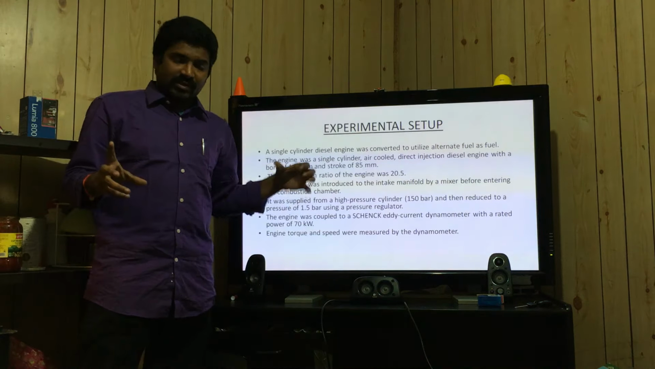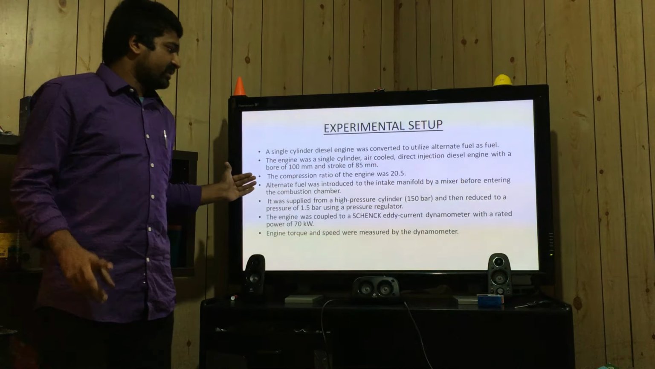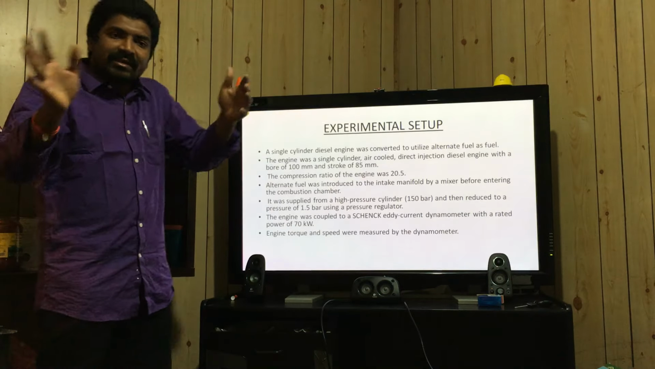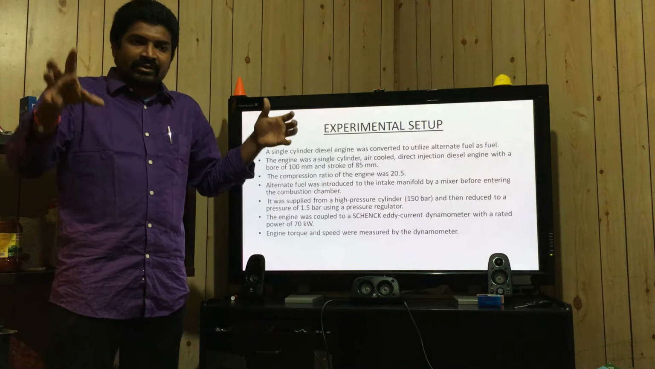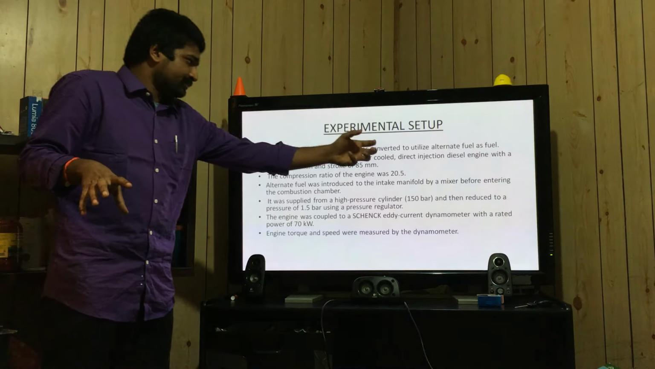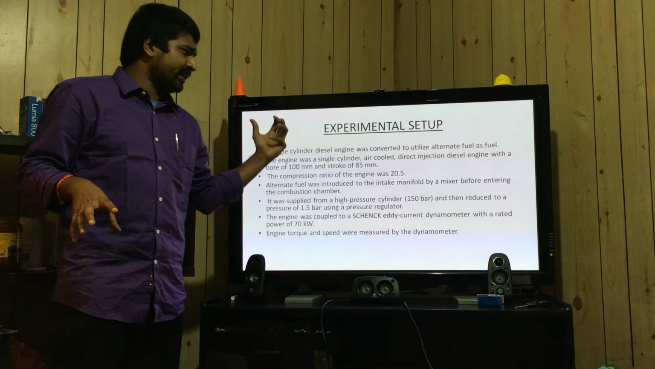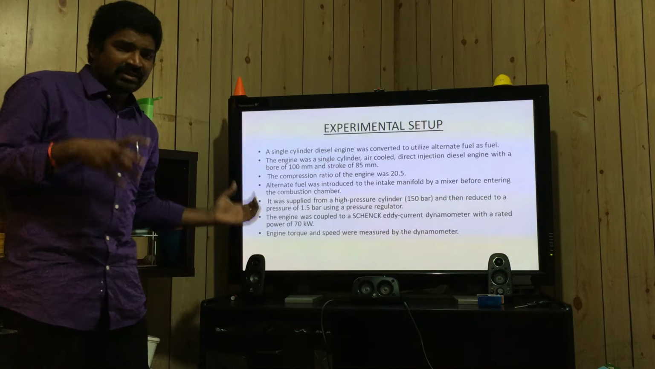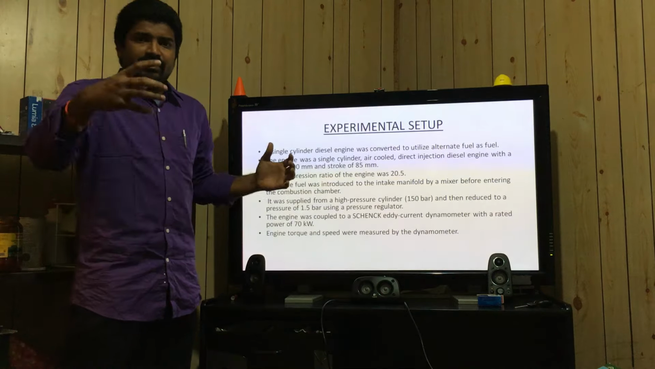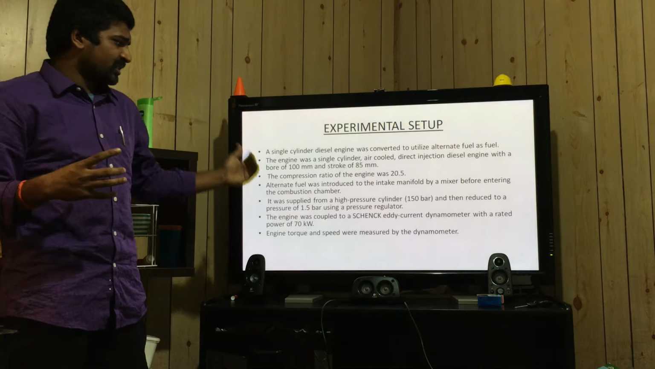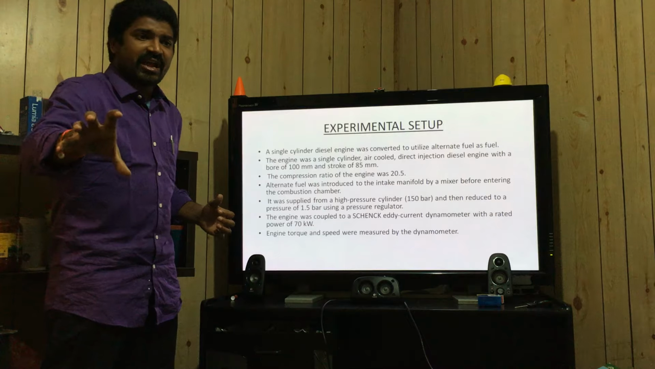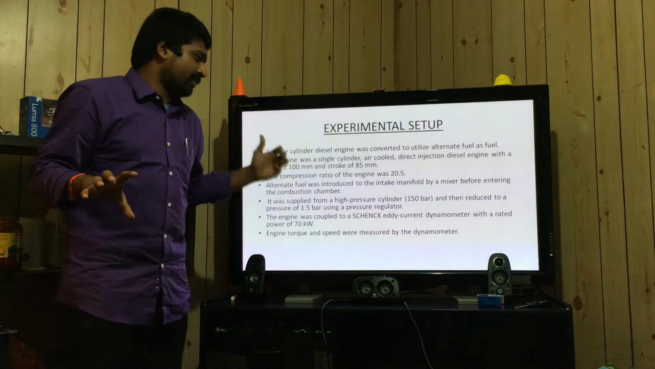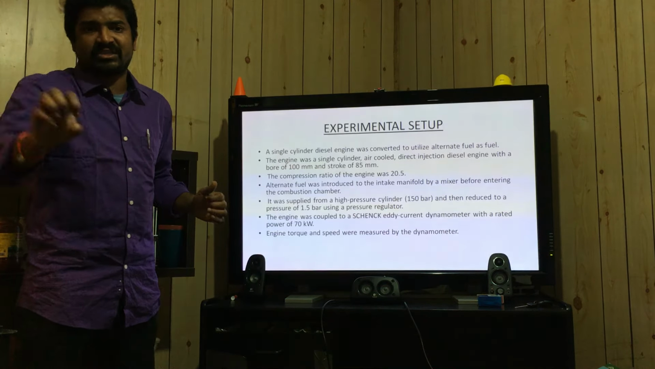The working of this setup is that the alternate fuel is introduced into the intake manifold by the mixer, so that before entering the cylinder, the mixer combines the air and the alternate fuel before it enters the combustion chamber. Once the fuel is in the high pressure cylinder, the pressure is very high at 150 bar, and then it is reduced to 1.5 bar using the pressure regulators.